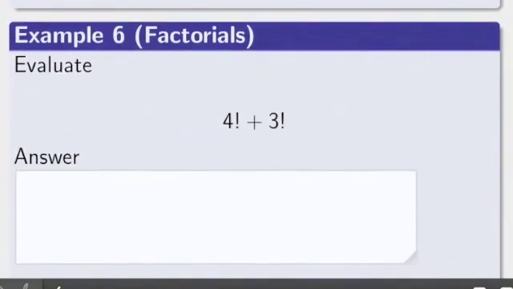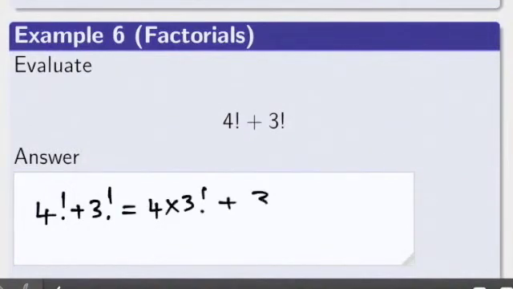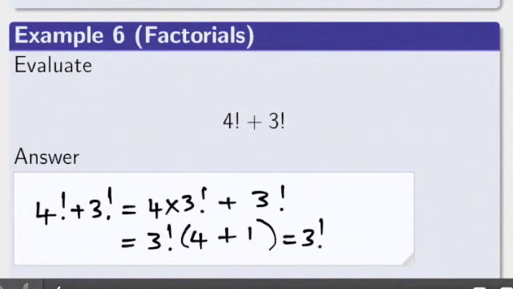Example 6. We need to evaluate 4 factorial plus 3 factorial. 4 factorial can be written as 4 times 3 factorial, plus 3 factorial, and we can factorize 3 factorial. So inside brackets we'll get 4 plus 1. 3 factorial times 4 gives the first term, 3 factorial times 1 gives the second term. So we can simplify this to obtain the final answer of 3 factorial times 5.